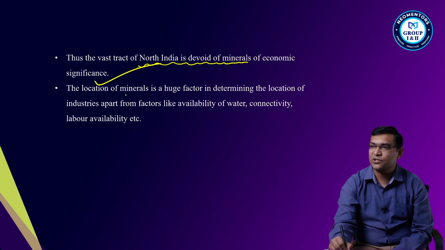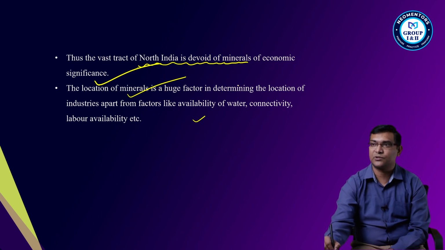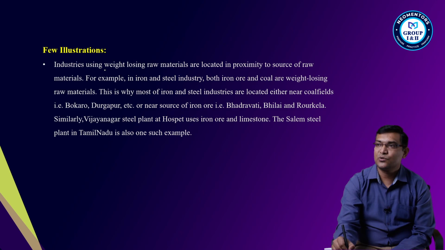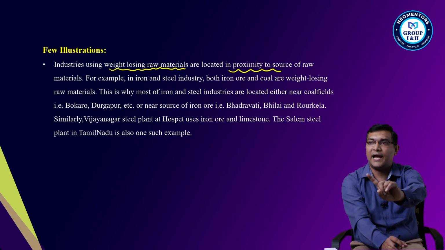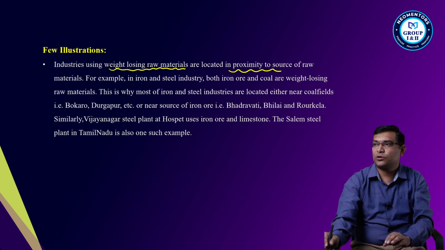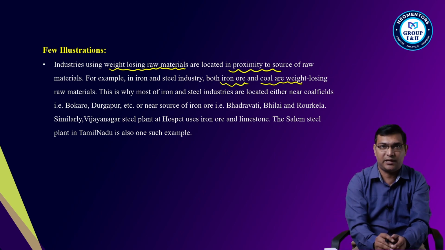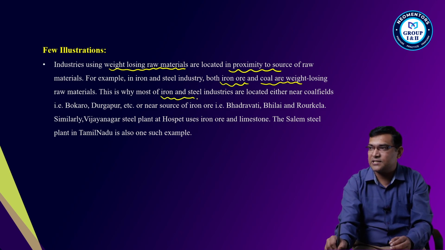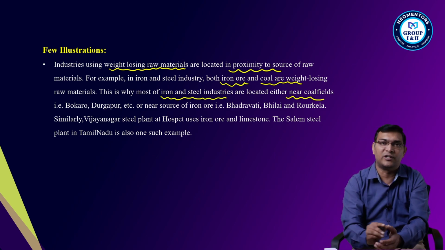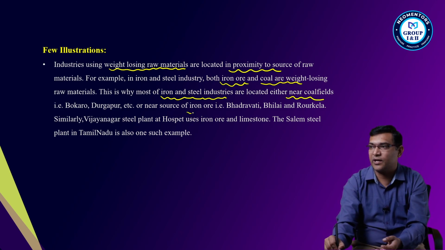So the location of minerals is a huge factor in determining the location of industries. For example, industries using weight-losing raw materials are located near the source, like the iron and steel industry. Both iron ore and coal are weight-losing raw materials. So this is why most iron and steel industries are located near coal fields like Bokaro, Durgapur, etc., or near the source of iron ore.